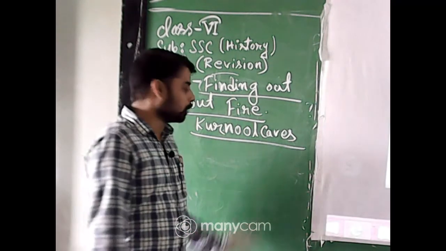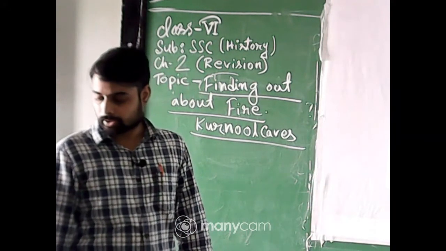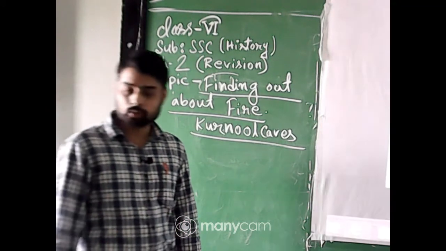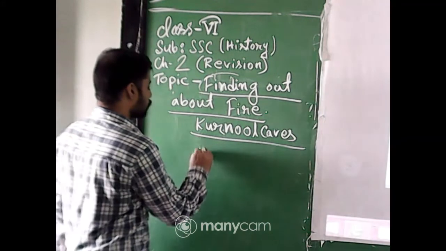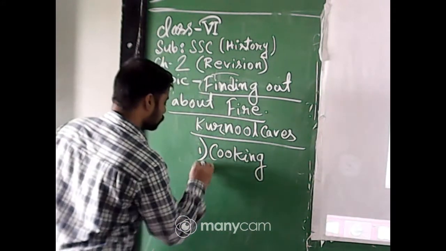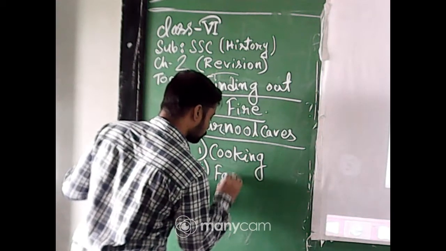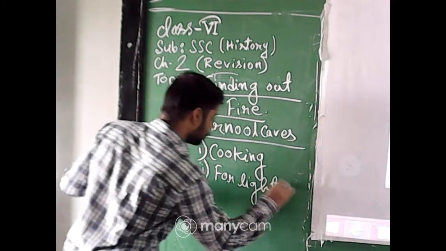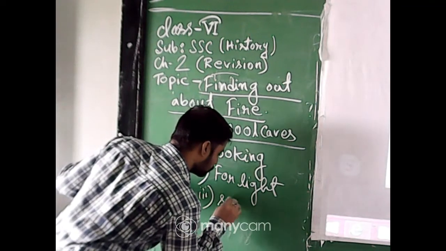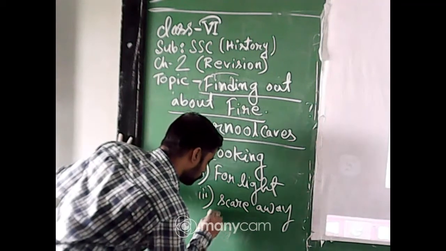And what was the necessity of fire at that time? The archaeologists thought that fire could have been used, number 1, for cooking, number 2, for light, and number 3, to scare away wild animals.